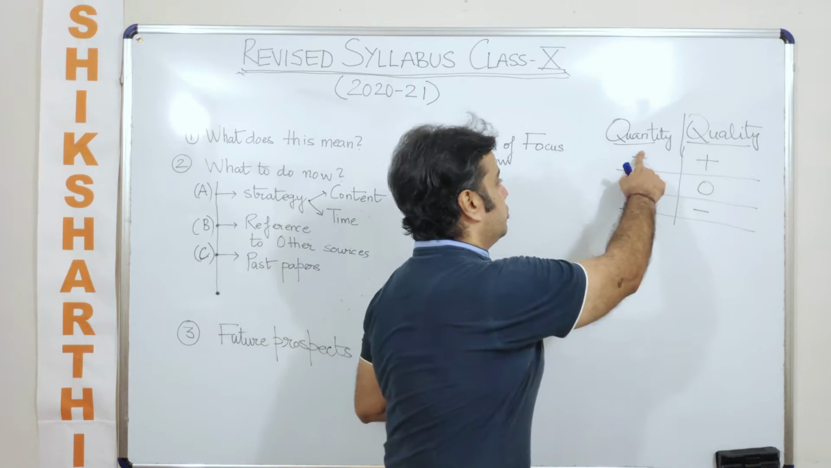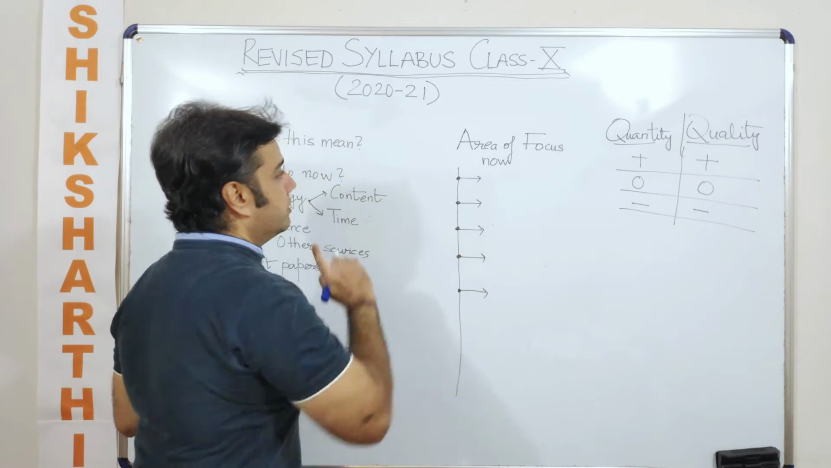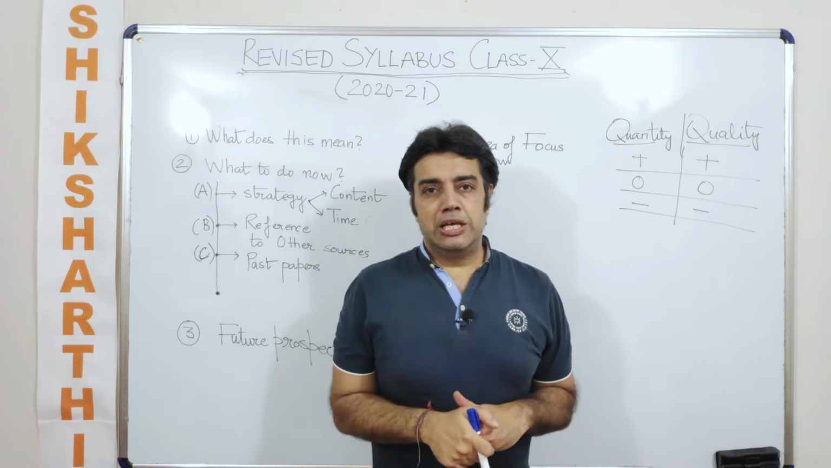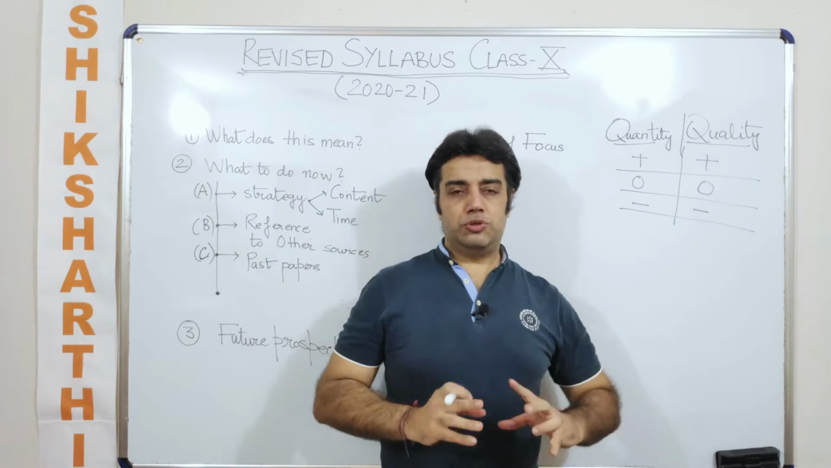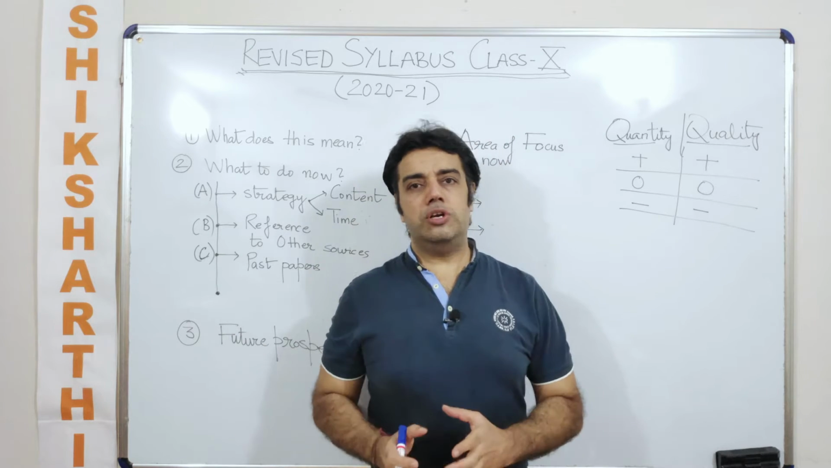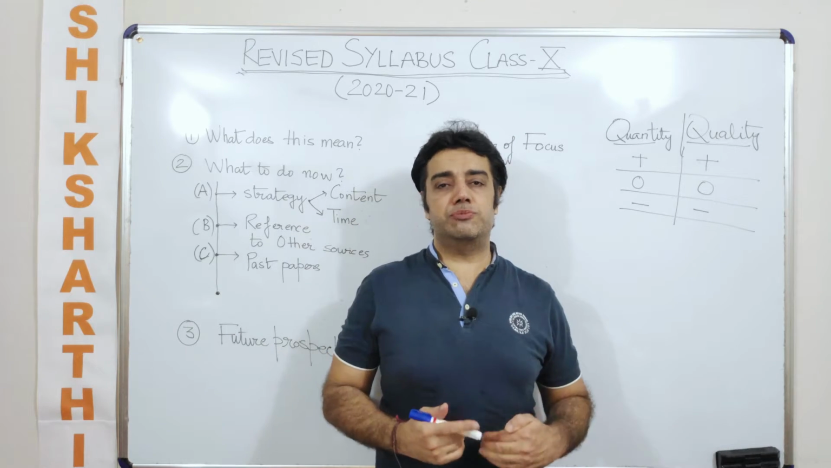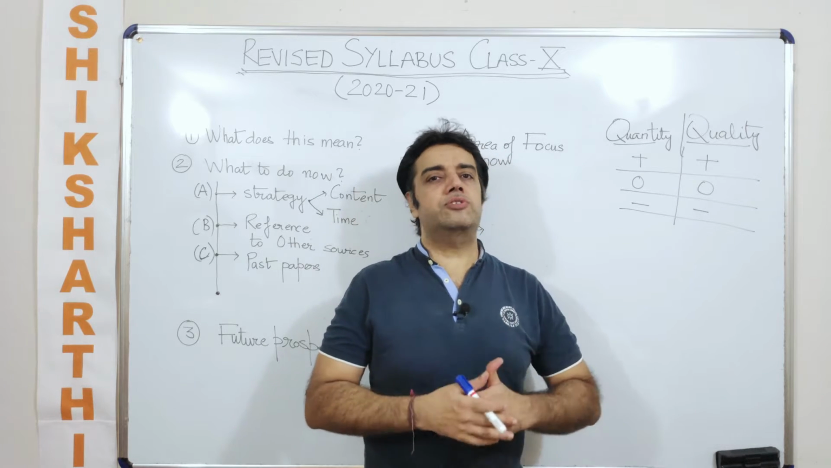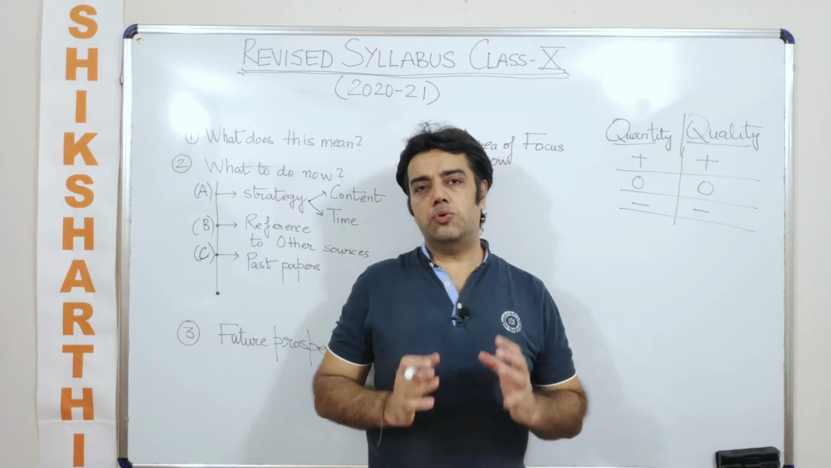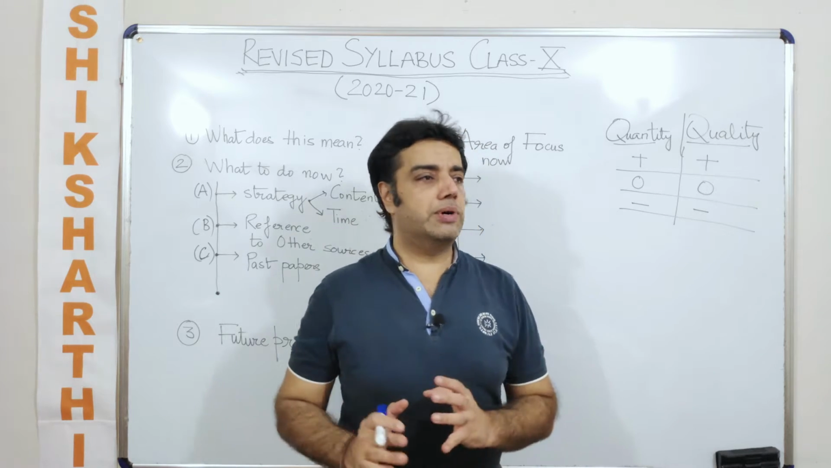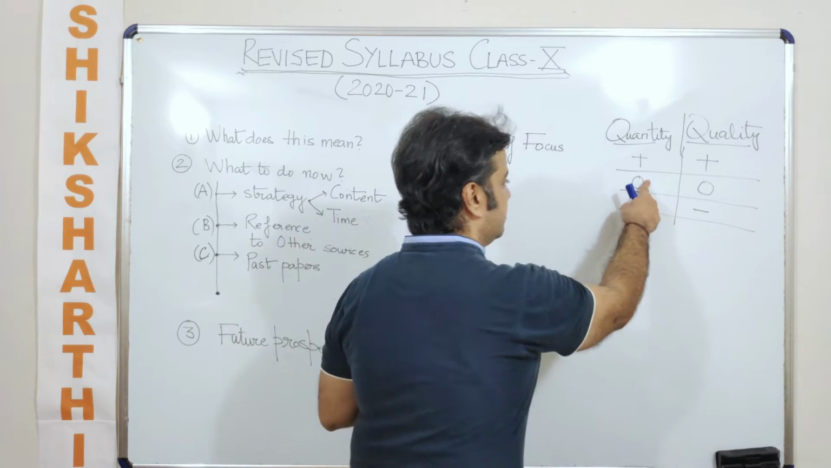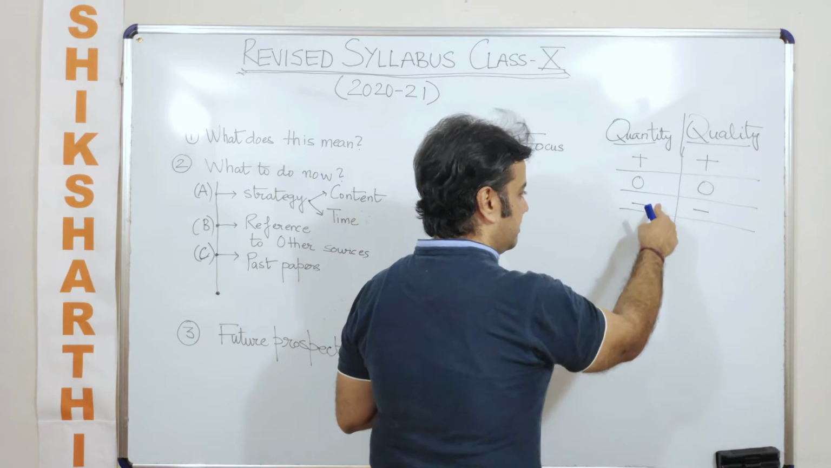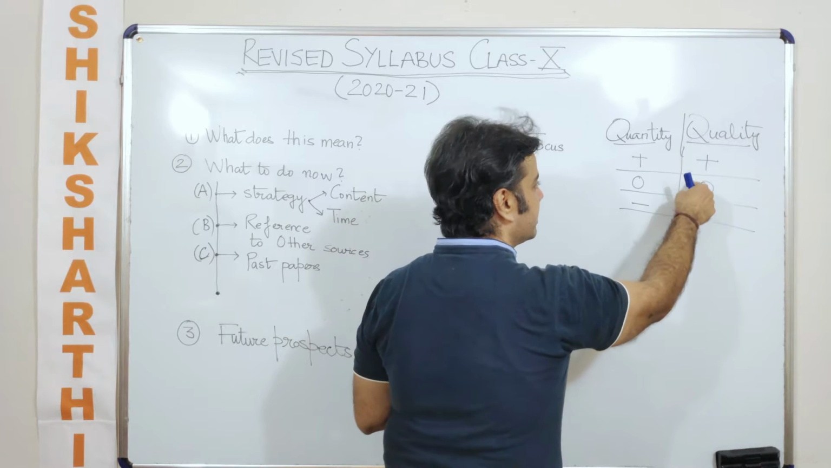When I am talking about the quantity, I am talking about the quantity of the syllabus, and then I am referring to the quality of the syllabus. The quantity and the quality of the syllabus are not in our hands, because the CBSE board has already decided them in advance. So let us talk about this. 0 denotes no change, plus means an increase, and minus means a decrease, and the same applies to quality.